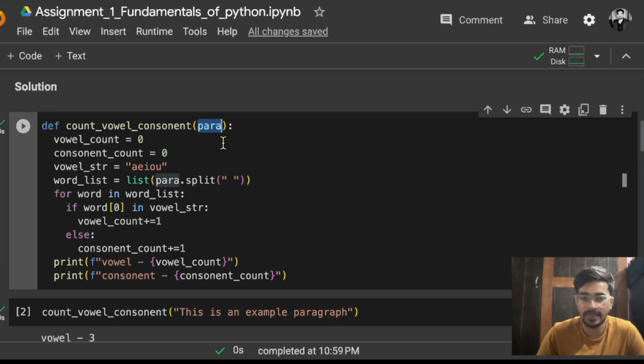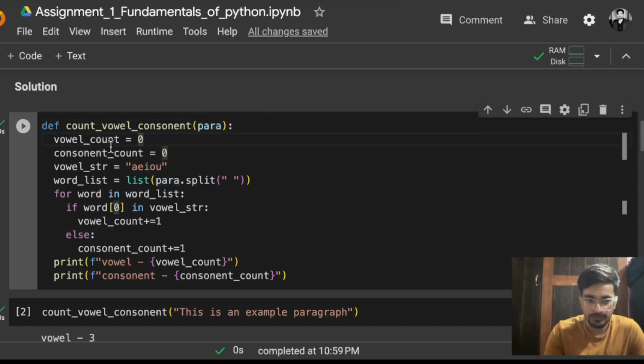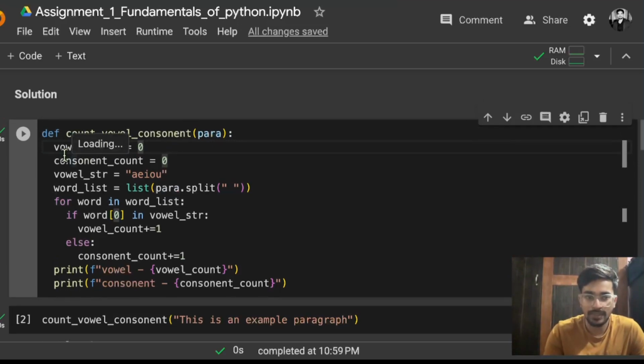Whatever paragraph you input will be stored as para, and it will get inserted here as a parameter. Now what I am doing, I am initializing the count of vowels and consonants. Initially there is no count, so the vowel count will be 0 and the consonant count will also be 0. So first of all I am just initializing variables to store the counts. So vowel count equals 0, then consonant count is also 0.